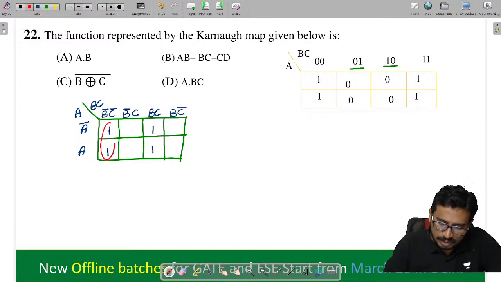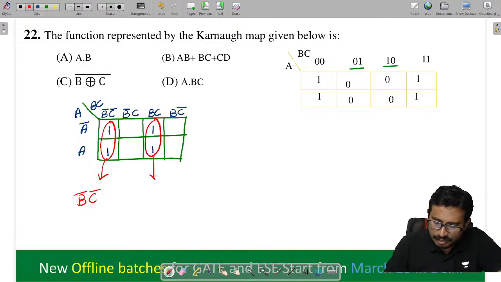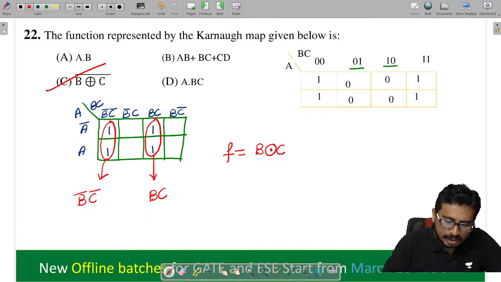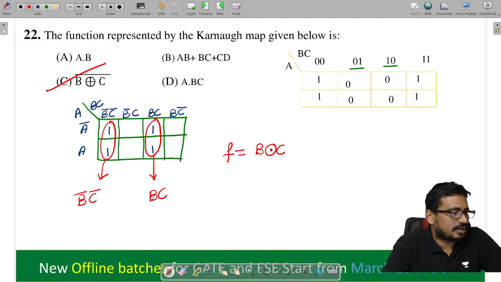By grouping here, from here we get B bar C bar. From here, BC. So what is the expression? It is B XNOR C, which is nothing but the complement of XOR.